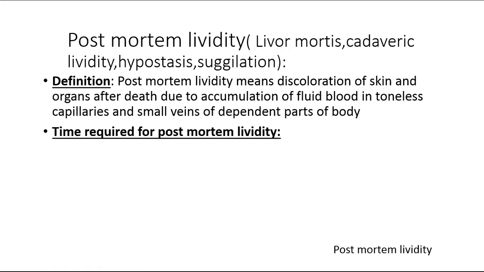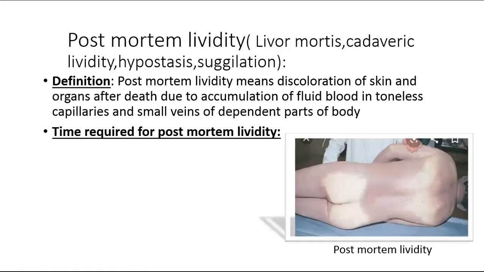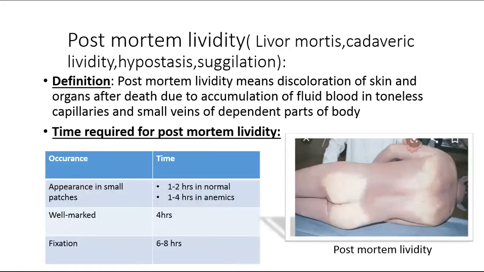Time required for post-mortem lividity: for appearance of small patches, it requires about 1 to 2 hours in normal persons, while 1 to 4 hours in an anemic patient, while well-marked PM lividity takes 4 hours to appear. Then fixation of PM lividity takes 6 to 8 hours.